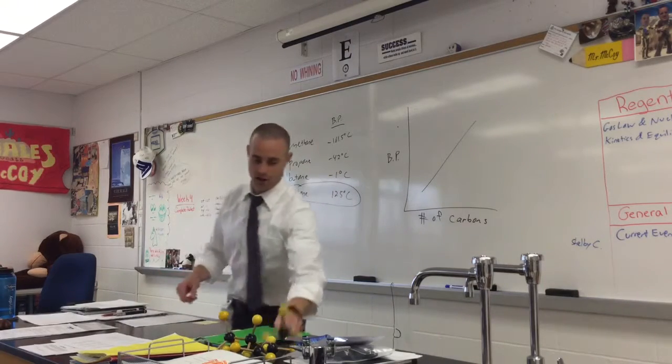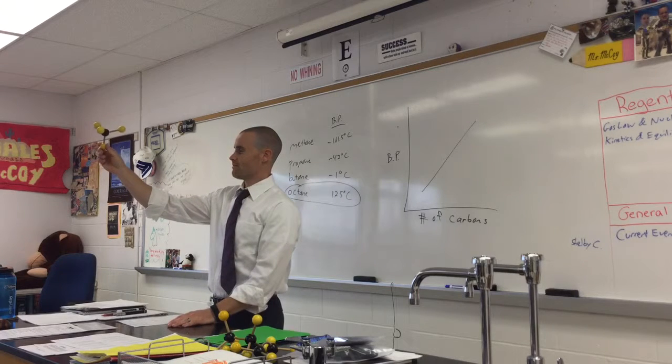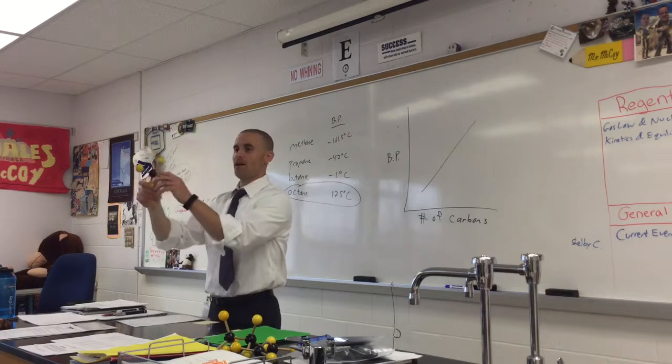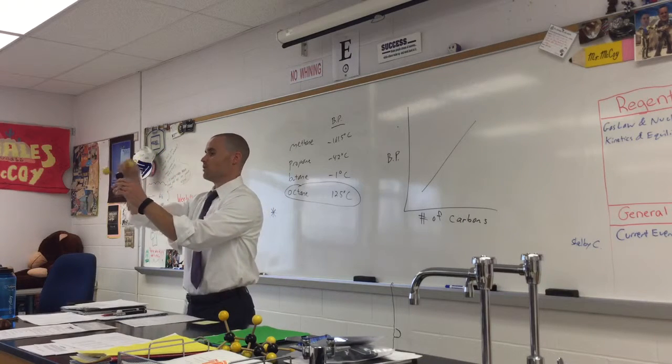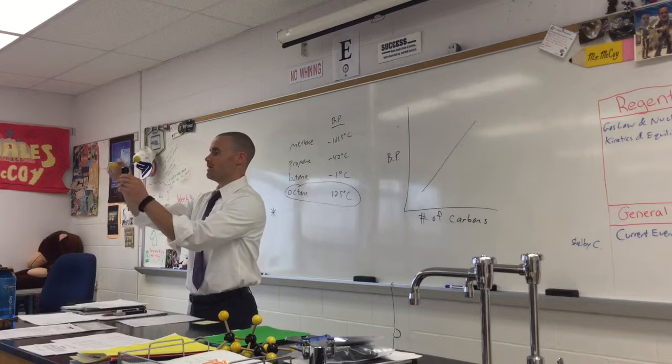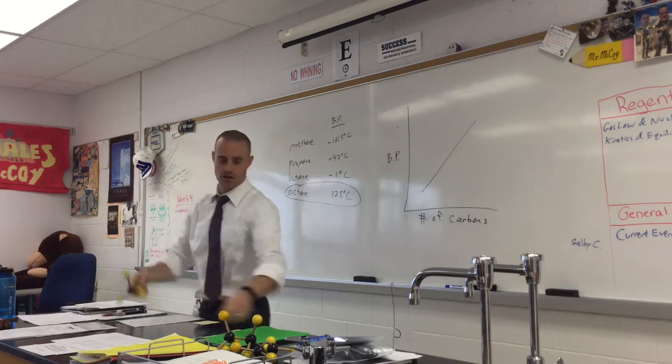In case you're not following, how many electrons does methane have? How many electrons does each hydrogen have? They each have 1. So 1, 2, 3, 4 from the hydrogens. And how many here? 6. So 10 electrons.